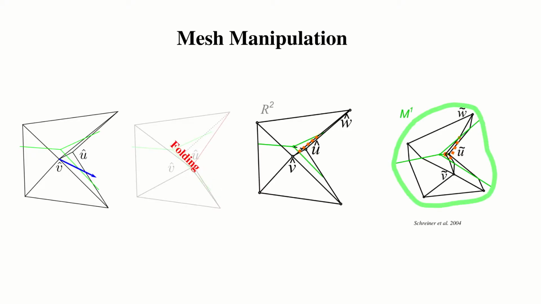Manipulating meshes through maps, however, is not a trivial task. Just look at the example on the left. Optimizing the vertex location of a mesh, following a gradient, shown with the blue arrow, causes the mesh to fold. To avoid this issue, ad hoc rules must be defined for each problem. The underlying issue relates to the discrete and combinatorial nature of meshes, while maps assume them to be continuous. Hence, meshes are not naturally suited to be composed with maps.